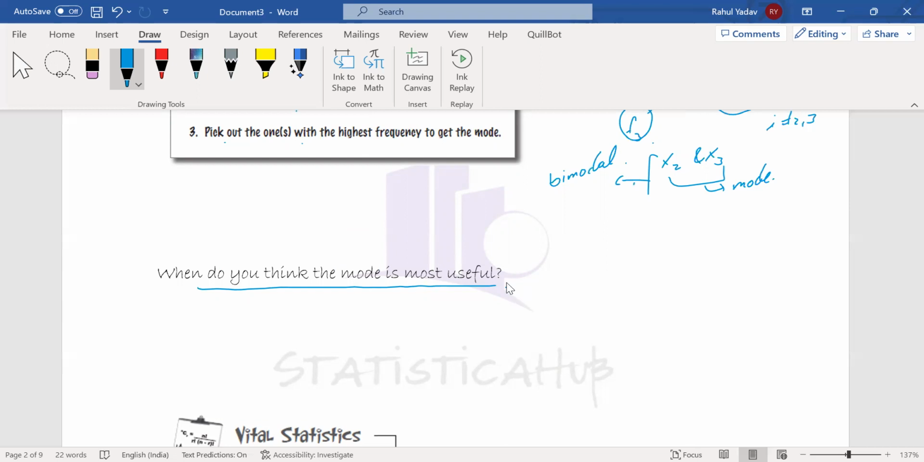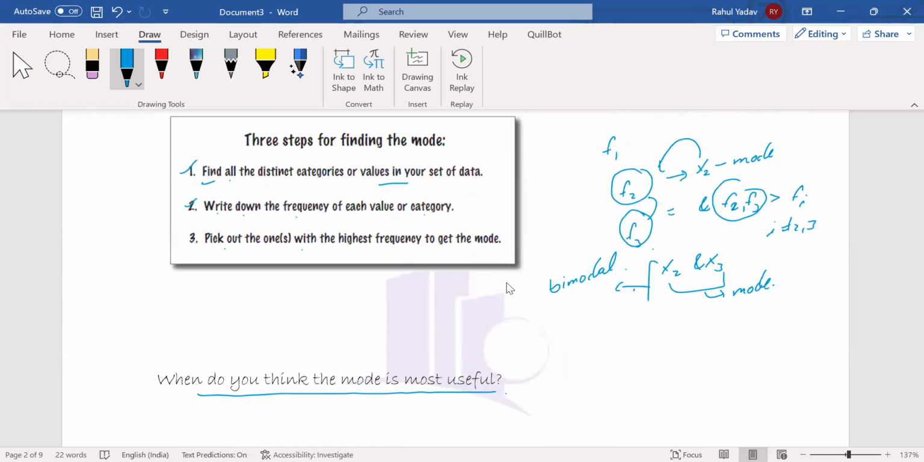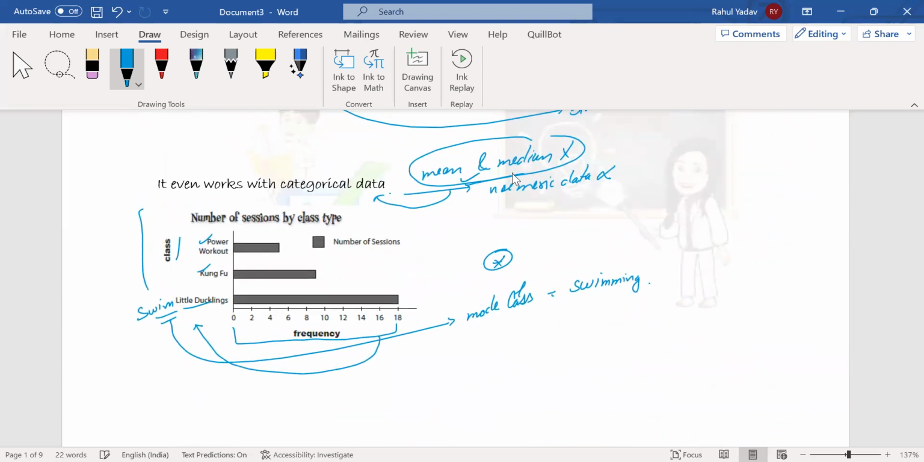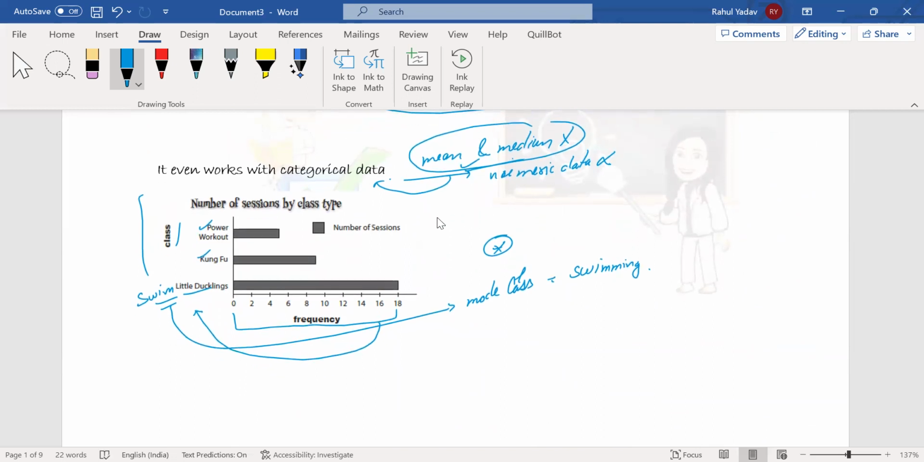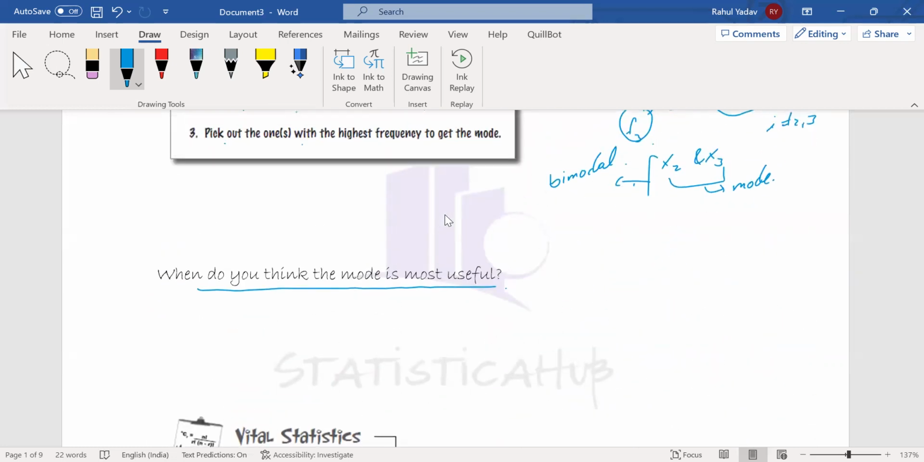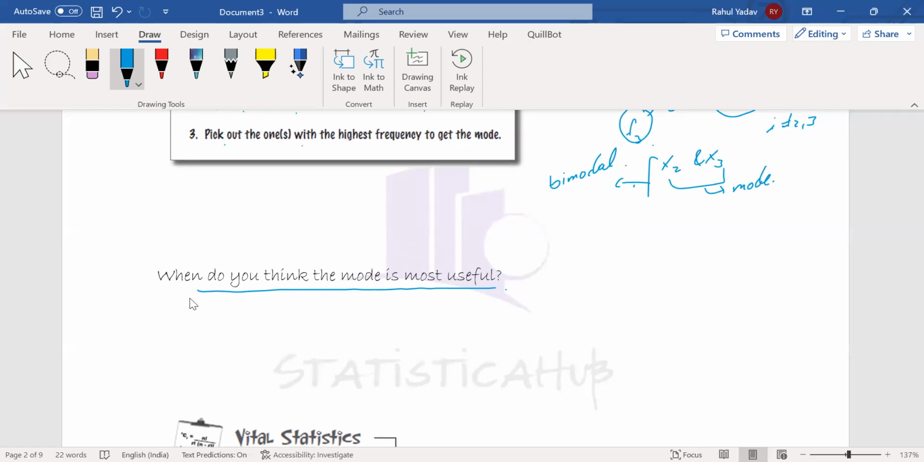Okay, so let's come to this point. We have seen something regarding categorical data. For categorical data, we can't find the mean and median. Then there is only one kind of average that can be used for categorical data, that is the mode. So for this particular question, what is the most useful case for mode? The first point that we can state is categorical data.